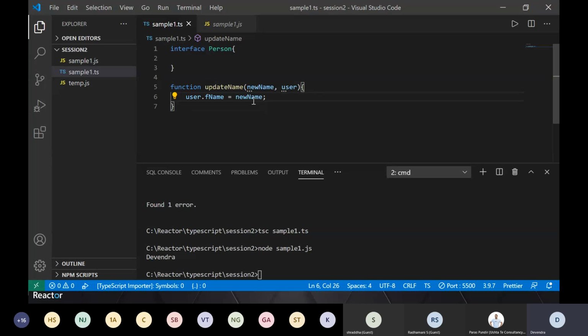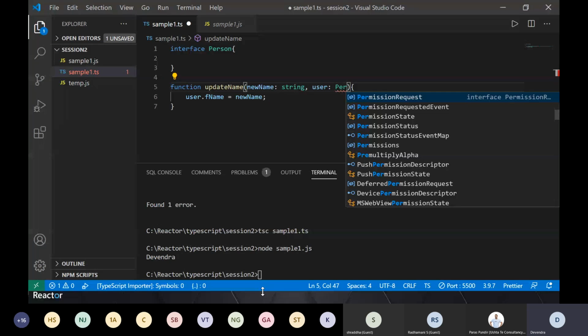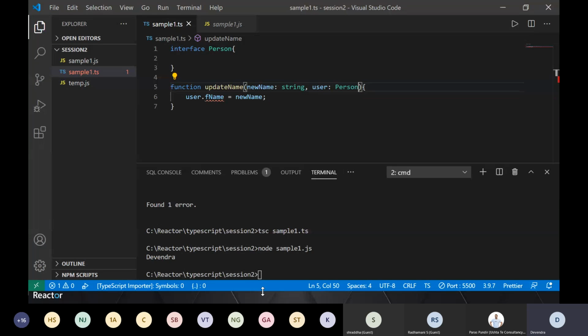So JavaScript will not bother about it. So again, at runtime, it will show an error, right? So what is the right way of doing it in TypeScript? Here, for every variable, you can define what type you are expecting. So you will say, I expect a type of string for newName. Similarly, for user, you can define your own type, and that's where we are going to define this Person, and we are saying that it will take an object of this Person. So this variable should follow a contract defined here.